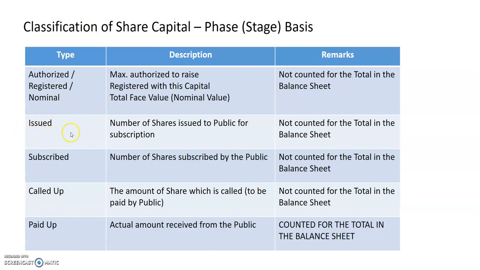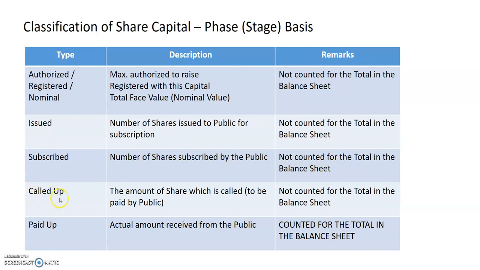Out of this authorized capital, the company may issue a portion for subscription to the public. The number of shares issued to the public for subscription is called issued capital, and this amount is also not taken to the total. Then out of this issued capital, the public can apply for any number of shares, which is called subscribed capital. It is the number of shares subscribed, and this amount is also not taken to the total of the balance sheet.